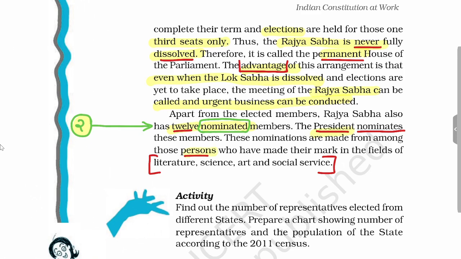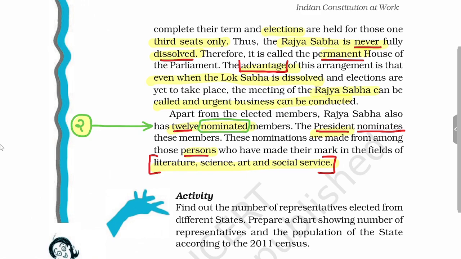Only those people can be nominated by the President who have specialized knowledge in literature, science, art and social service. This kind of provision has been added because these people do not have popular support and cannot come through Rajya Sabha elections, but have immense knowledge which can be useful in the legislative process. Their knowledge can be utilized while making the law. So these experts can be introduced via Rajya Sabha by the government, which can help us in drafting good laws for the country.